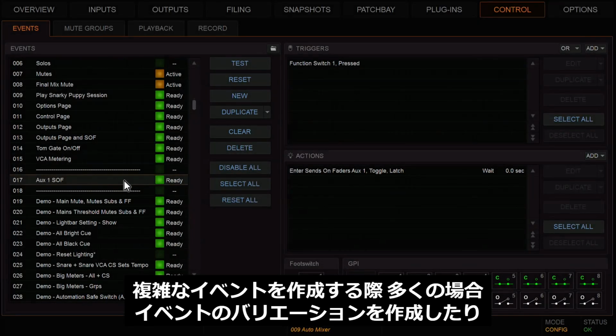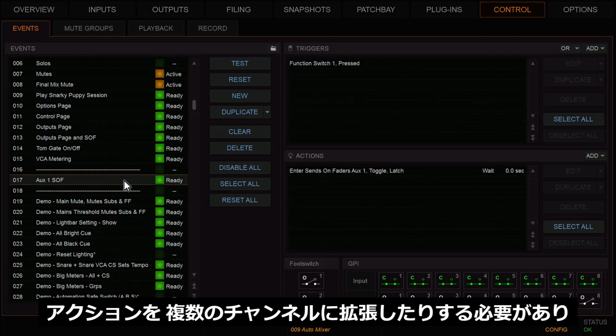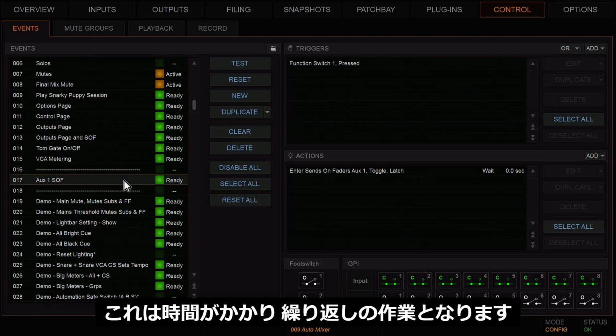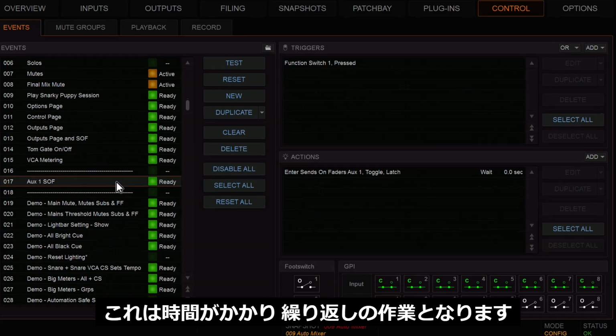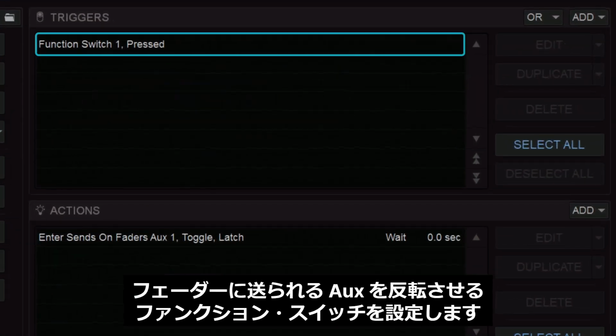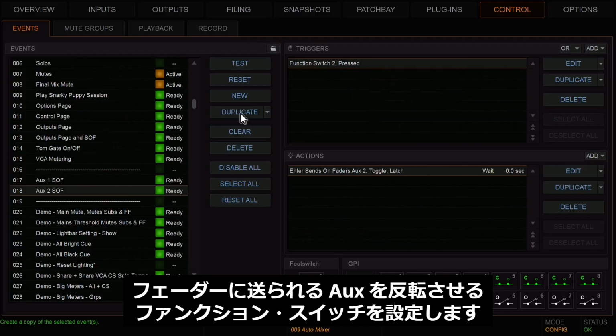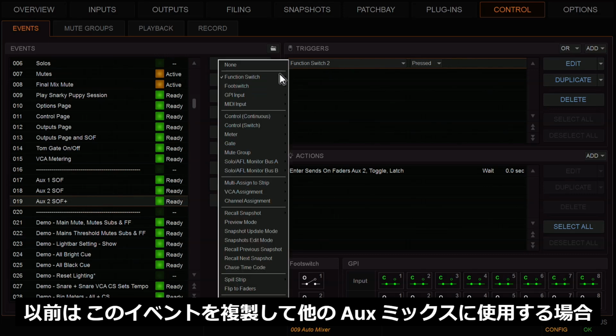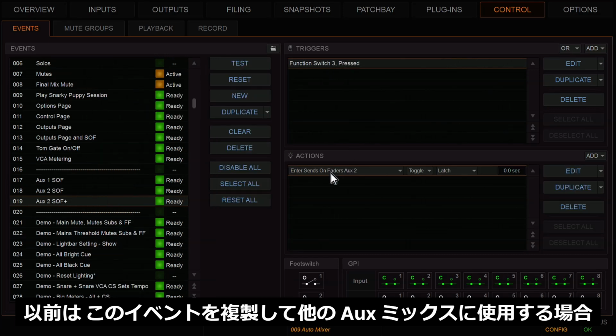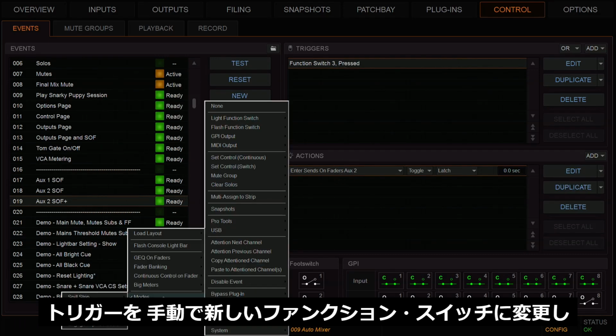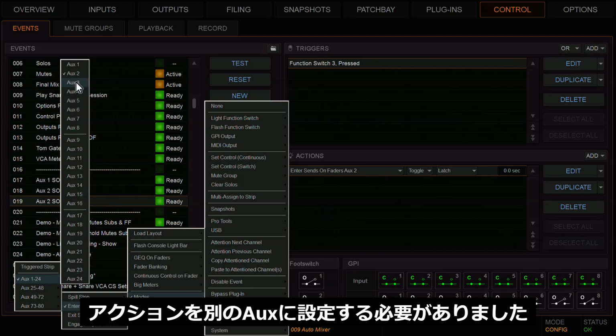When building complex events, you often need to create variations of an event or extend actions to multiple channels, which can be a time-consuming and repetitive process. This event configures a function button to flip the aux 1 sends to the faders. Before, if you wanted to duplicate this event to work with other aux mixes, you needed to manually change the trigger to a new function button and set the action to a different aux.